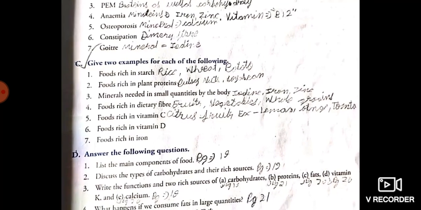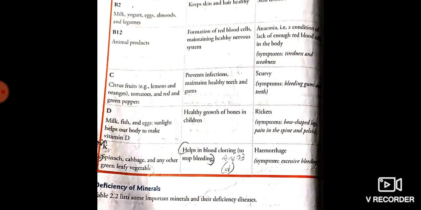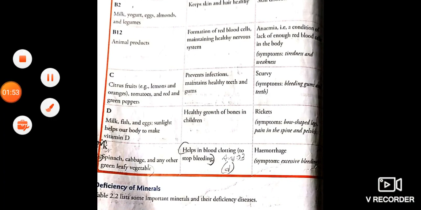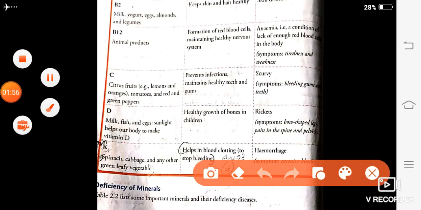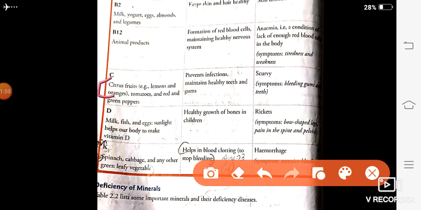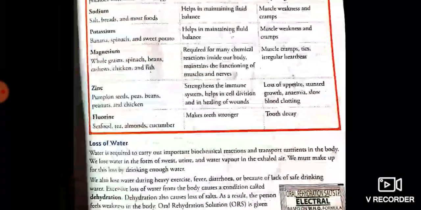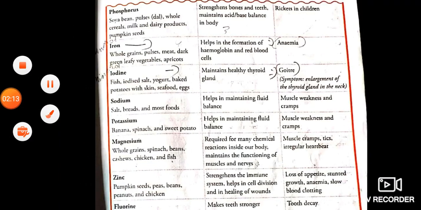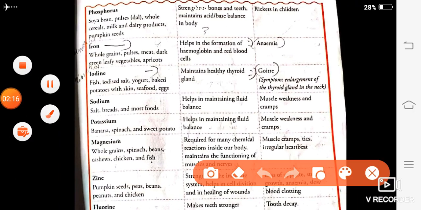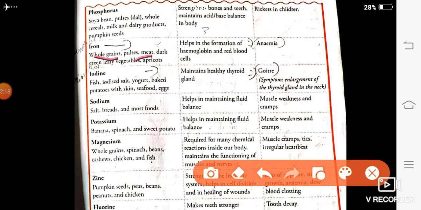Next, food rich in vitamin D. So this you can write from here. Food rich in vitamin D are milk and fish. So you can write from here. For vitamin C you can write from here, and vitamin D, milk and fish. Next, food rich in iron. So for iron you can write from here: whole grain, pulses, meat, dark green leafy vegetable. Okay, so this is our exercise C.